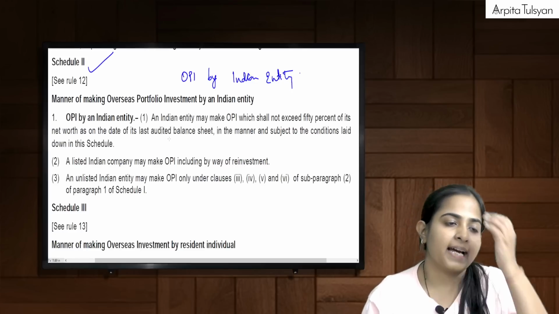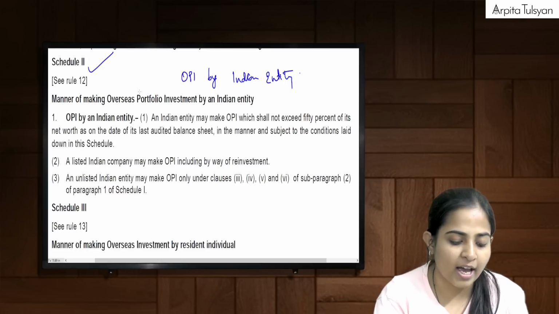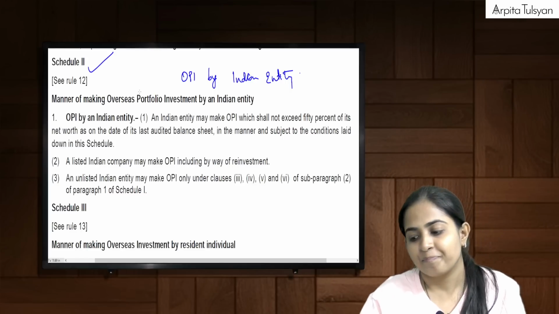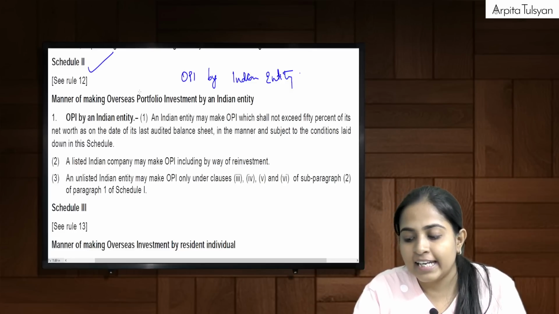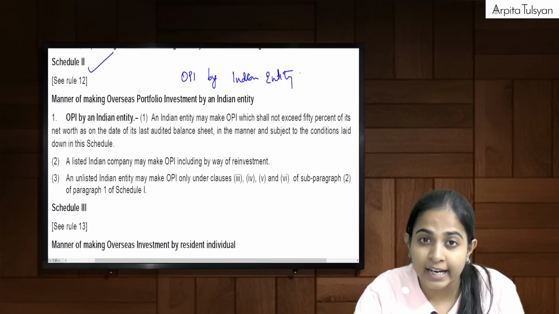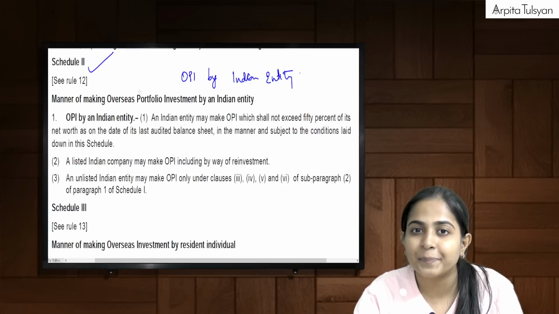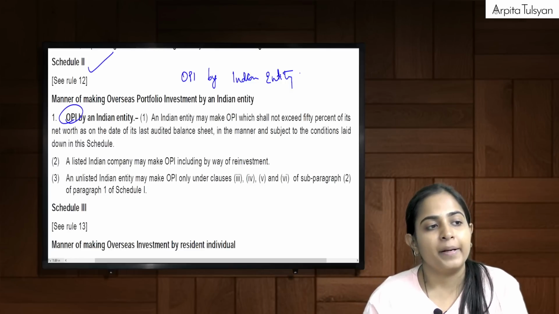Do you recollect by chance the meaning of the term OPI? OPI was any investment in foreign securities other than ODI and other than unlisted debt instruments. Remember? Okay.